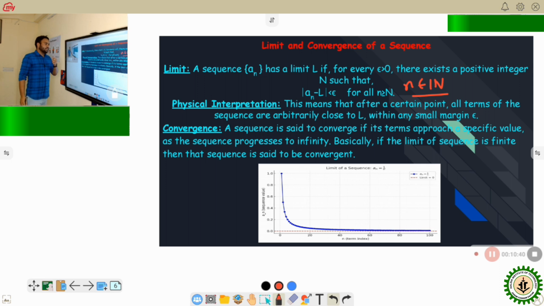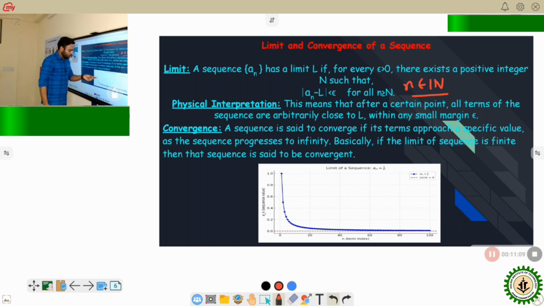Now, if for the sequence a_n equal to 1 by n we draw a graph, this axis is the a_n values, that is the terms of the sequence, and this is the n values, that is the natural numbers. If n equal to 1, the value of a_n is 1.